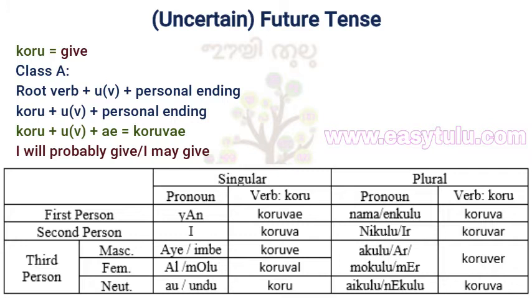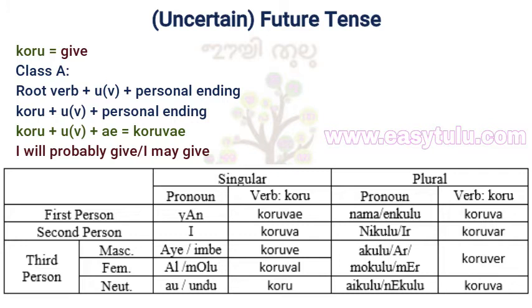Nama or inkulu koruva, we will probably give. Ir or nikulu koruvar, you will probably give. Akulu, mokulu, aru or mer koruver, they will probably give. Nekulu or aikulu koruva, they will probably give.